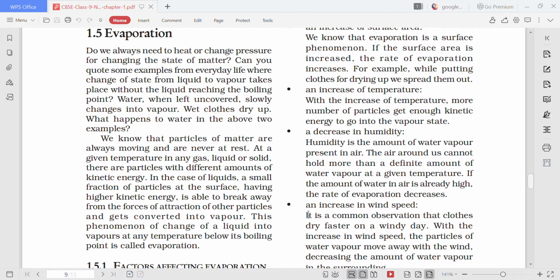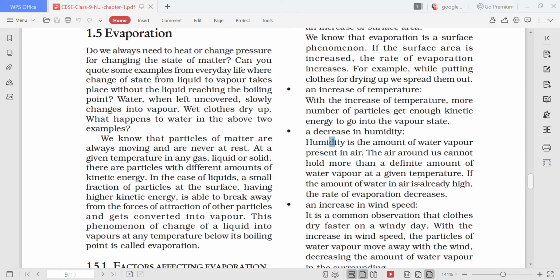Next, the last factor is wind speed. So again, wind speed is directly connected to evaporation. If the speed of wind is higher, the evaporation rate will be high. But if the speed of wind is low, the rate of evaporation is also low.